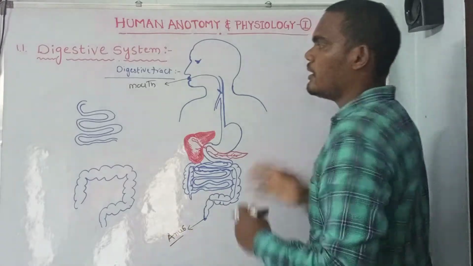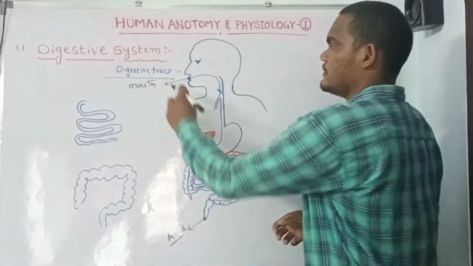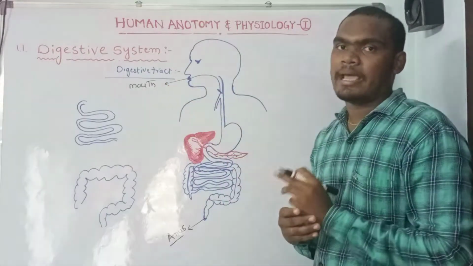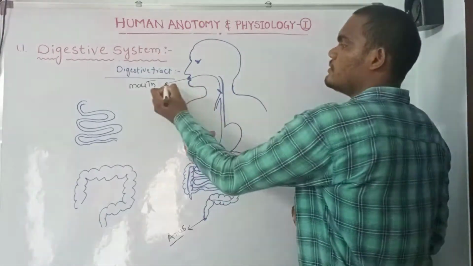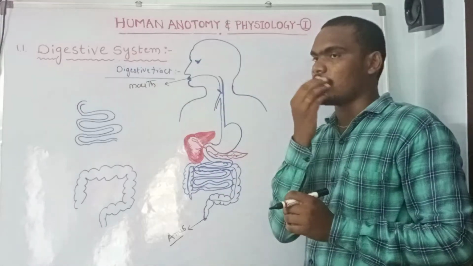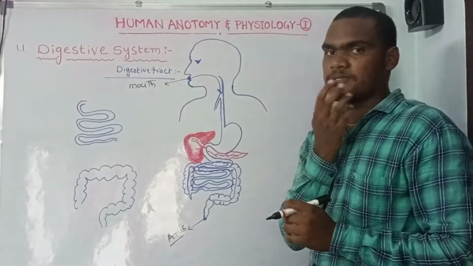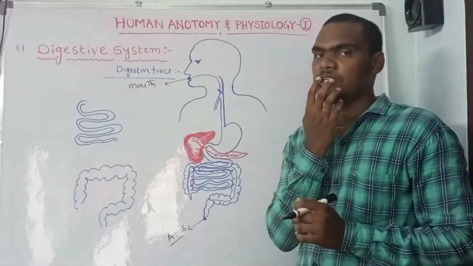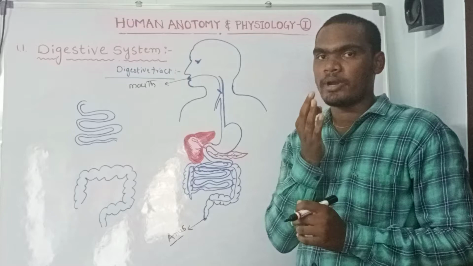So, my dear students, in this digestive tract or alimentary canal, the mouth starts with lips, and the lips open into the oral cavity.